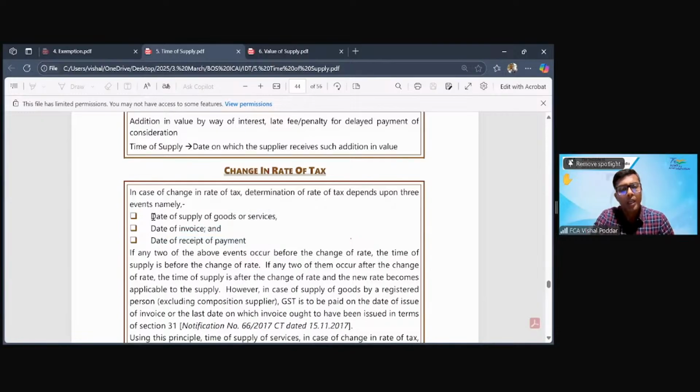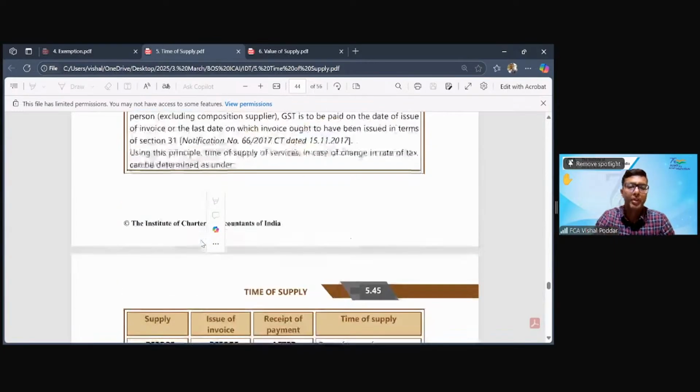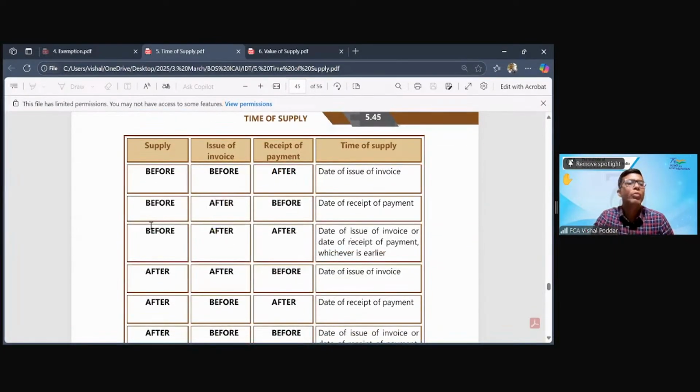Second, same rule, if the supply has happened after the change in rate, then out of these 2 dates, take the date whichever has happened after. So if invoice is after, take the invoice date. If payment is after, take the payment date. So I can apply this rule here.